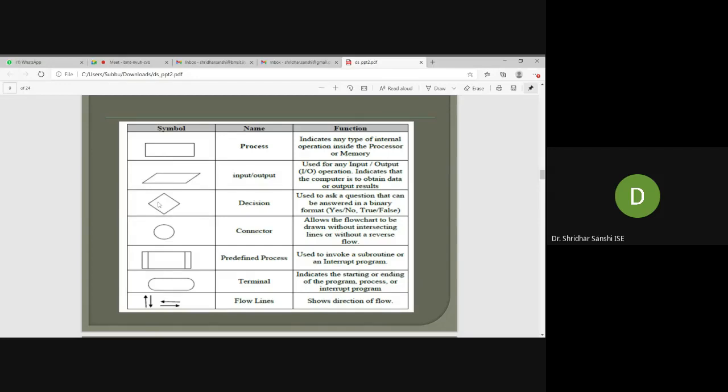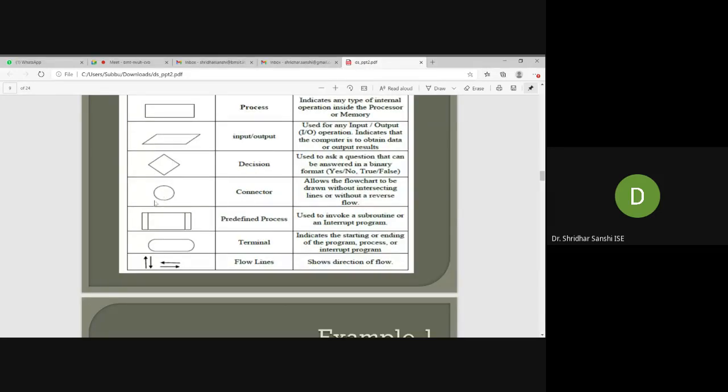And next one is decision. So this is the symbol for the decision. It's a diamond symbol, used for making a decision. Say whether a is greater than b, you put a question, so the answer will be either true or false, yes or no. I will show you how we can use this diamond in the next flowchart.